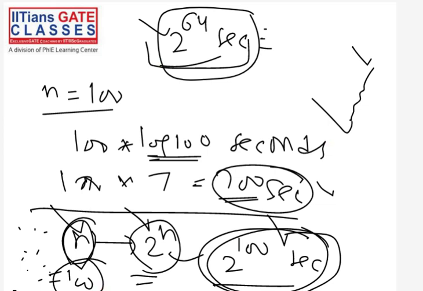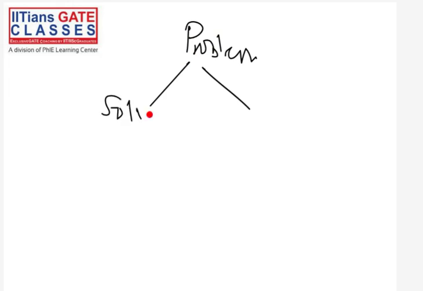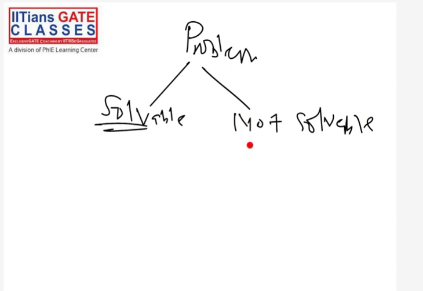Okay, this is just an overview. You can see these two questions that we were talking about. These are very fundamental and very interesting questions. So what are those questions? Let me tell you. If you have a problem, then either this problem is solvable, or this problem is not solvable. In this TOC course, we will see those problems which are solvable. We will also see some problems which are not solvable by any computer. These problems are solvable by computer. These problems are not solvable by any computer.